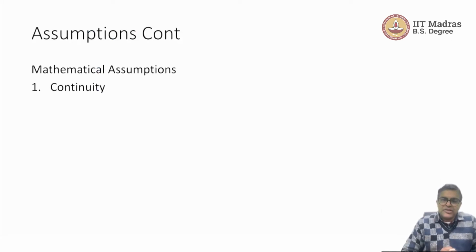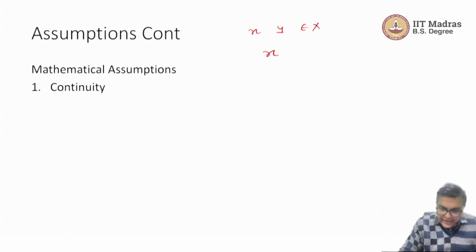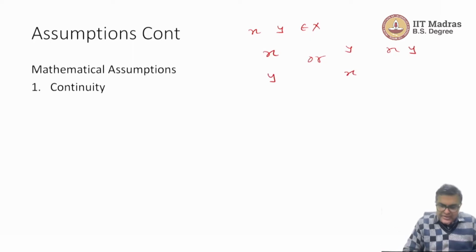So before we proceed further with the continuity assumption, one thing we should understand is what the rationality assumption does to the consumption set. It helps us rank any two bundles in the consumption set. We take any two bundles x and y in the consumption set, we should be able to put x at a higher rank than y, or y at a higher rank than x, or at the same level, for any two such bundles we take.